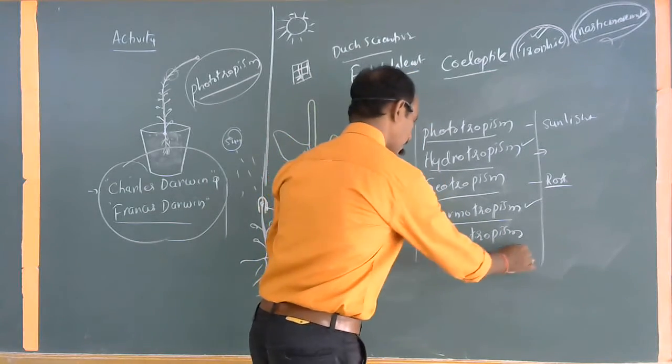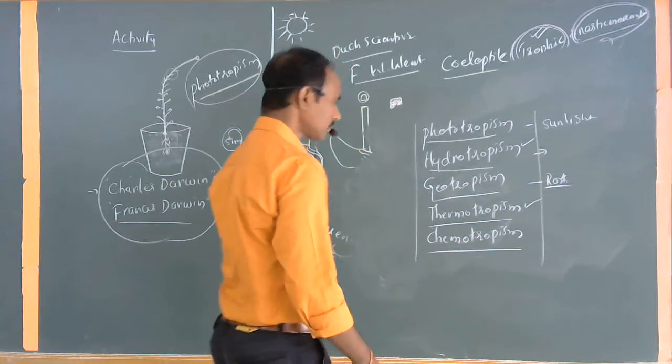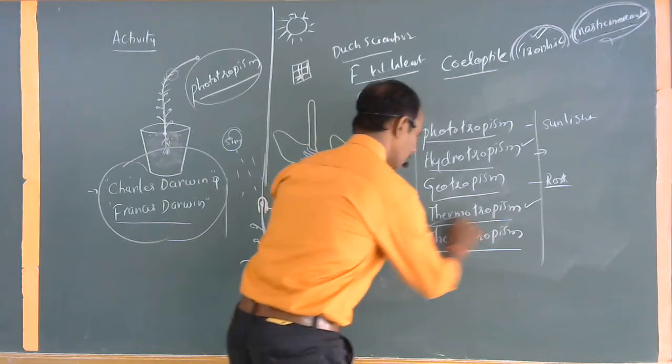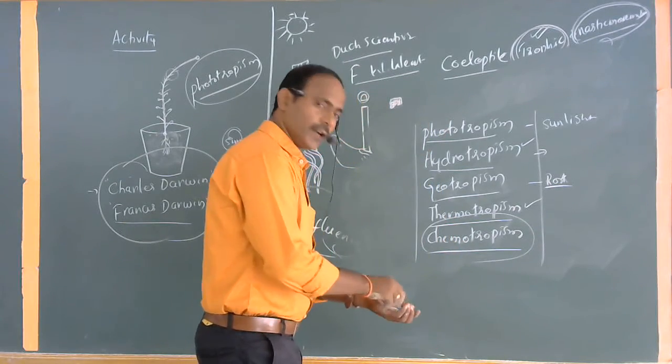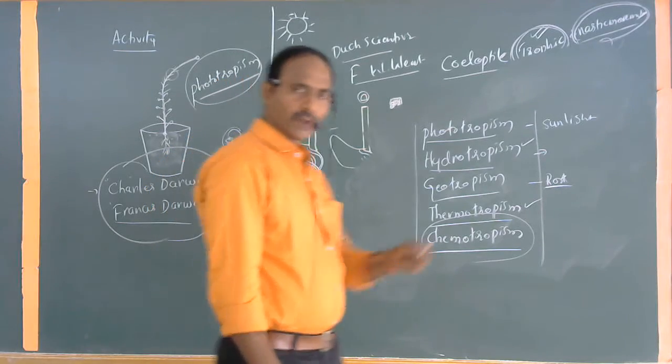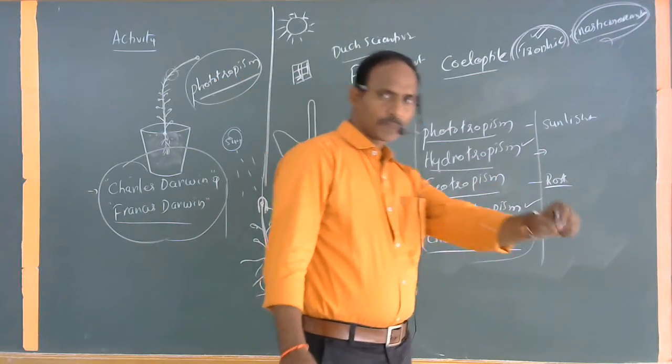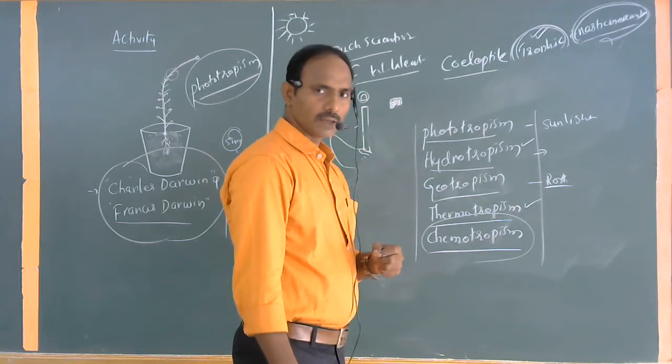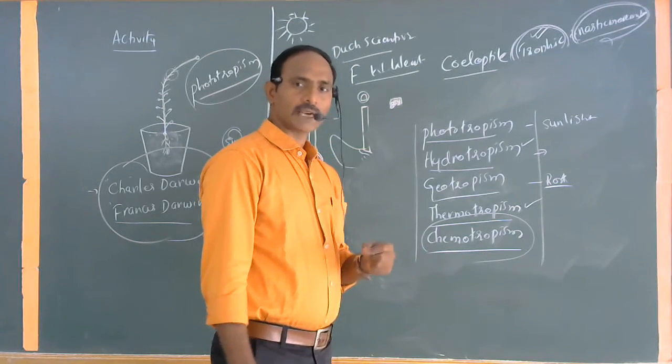So this is, for example, chemotropism. Regarding chemotropism, do you know the insects are also involved in the process of pollination? When we taste the stigmas of some kinds of flowers, we can feel this substance is something sugary.